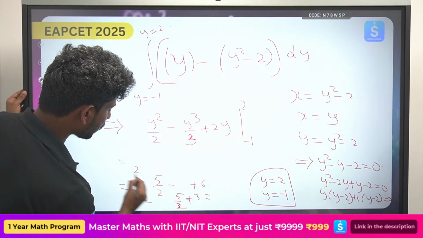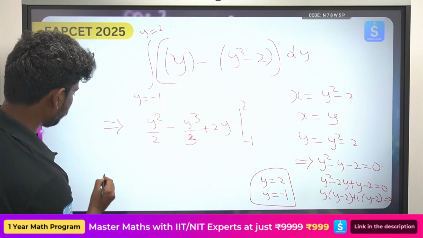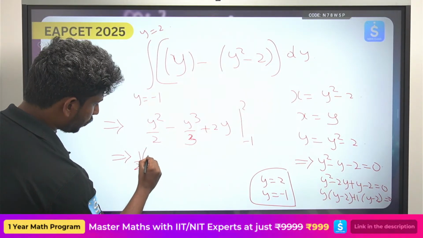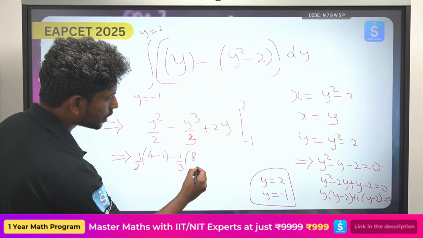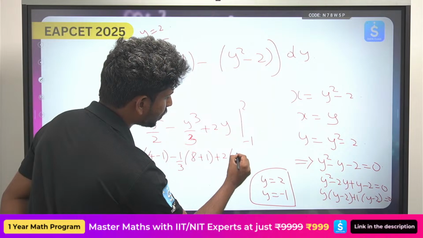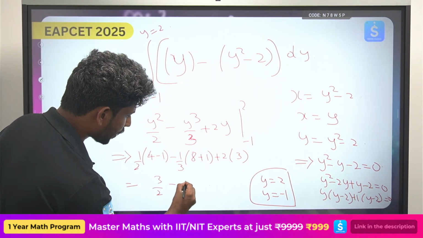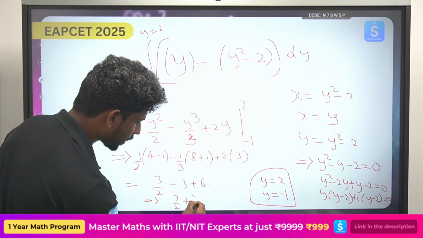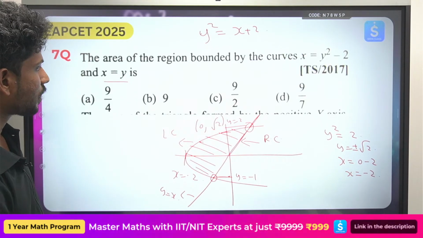Okay, a small calculation error, I'll just try to omit it here. So this will be 1 by 2, 4 minus 1 minus 1 by 3, 8 minus 1 cube is, that will be plus 1 plus 2 times of 2 minus 1, that will be 3. Okay, so this will be 4 minus 1, 3 by 2 minus 9 by 3, which is 3 and 6. So this will become 3 by 2, 6 minus 3 is 6. So 3 2s are 6, 6 by 2. So the answer is 9 by 2. Okay, the answer is 9 by 2, option C.